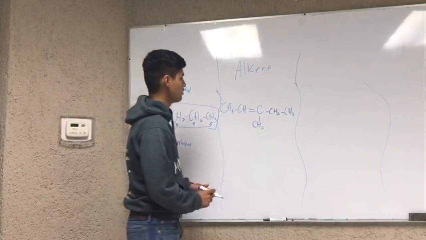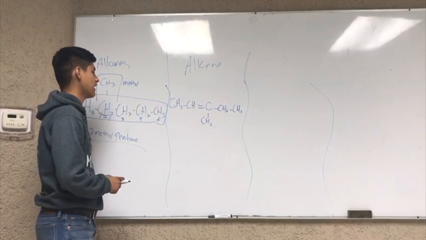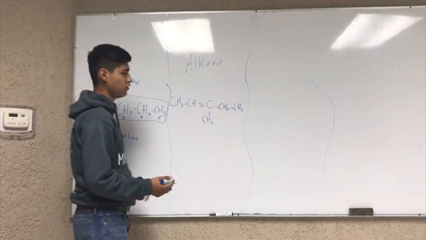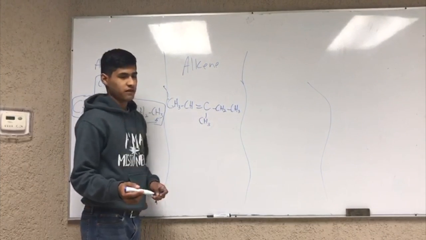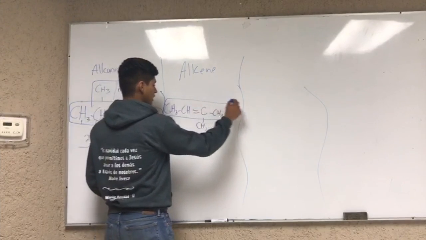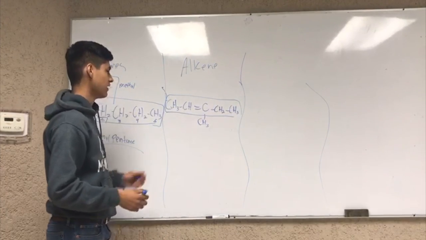Then we're going to go to the alkene group. As with alkanes, we need to know the longest chain of carbons. In this case, it is this one again, 5 carbons.